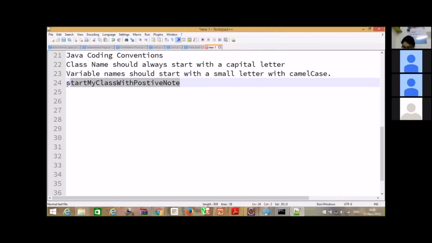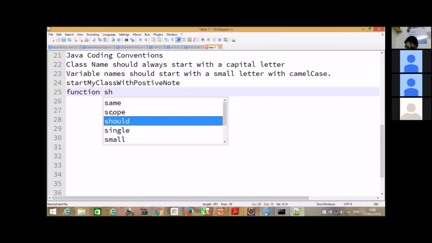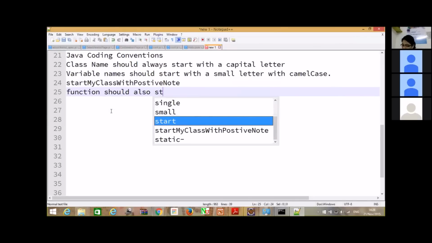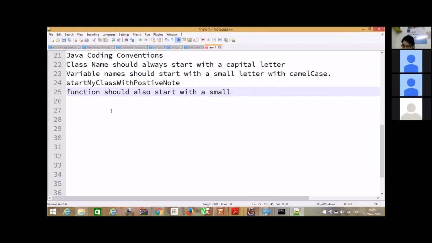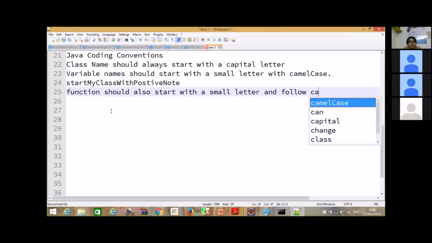So whenever you are coding in Java, you should always take care of these conventions. The same is with the function. Function should also start with a small letter and follow camel case. So any doubts till now with the camel case and coding convention?